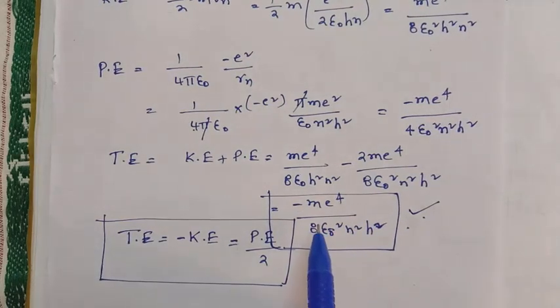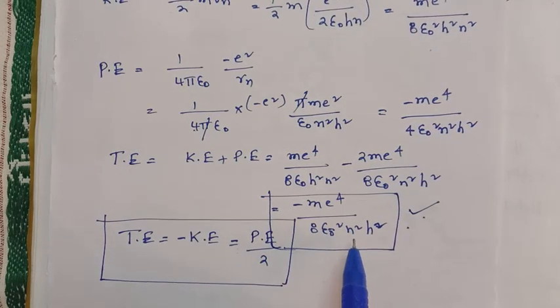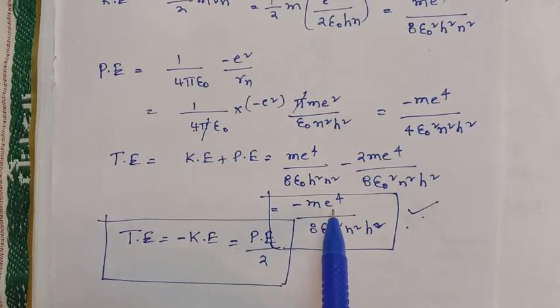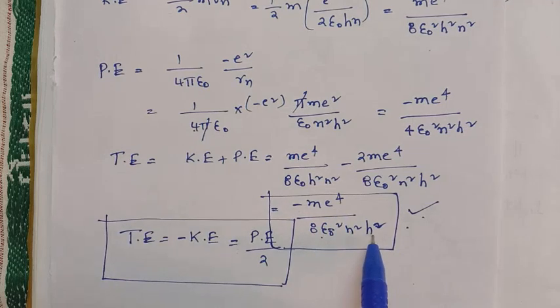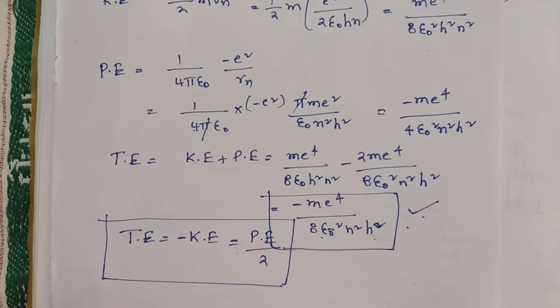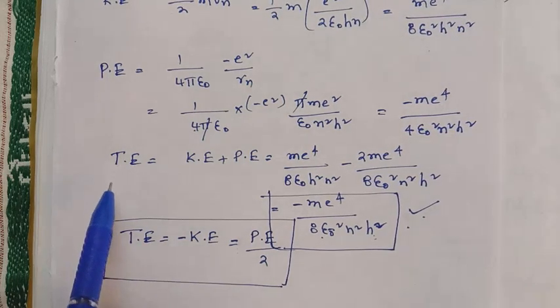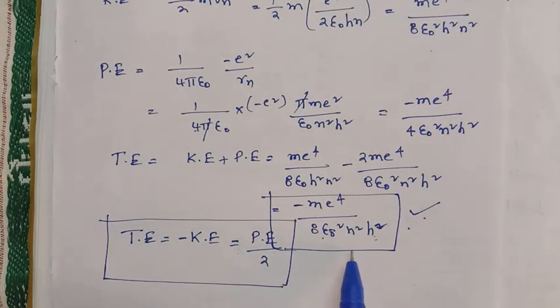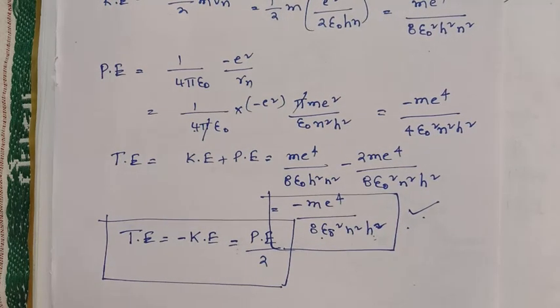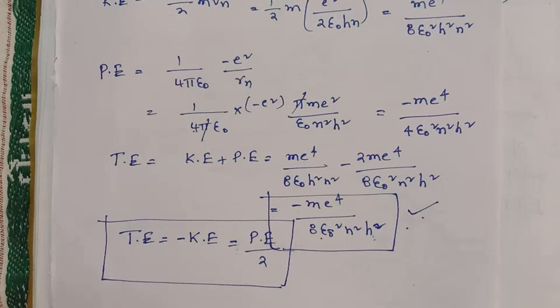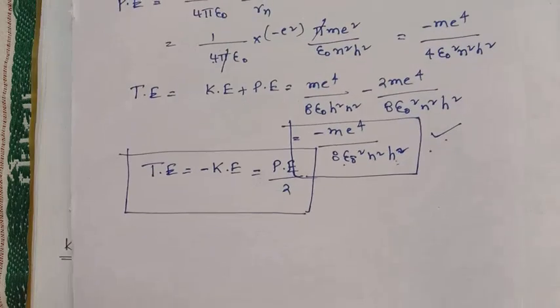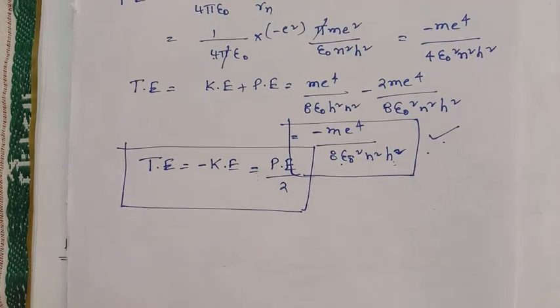So you have to remember this formula: minus m e power 4 upon 8 epsilon naught square n square h square. Here m, e power 4, epsilon naught, h square are all constants except the n value. So the total energy is inversely proportional to the square of the nth orbit. And next, some problems we can solve.